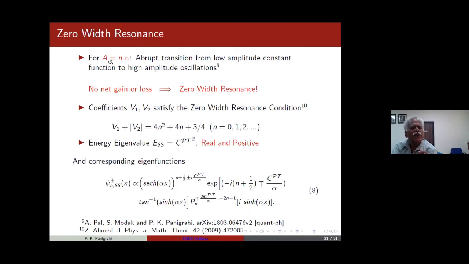Namely, this A by alpha is an integer. And as you know, for example, the Poschl-Teller potential has a connection with angular momentum L. To be more precise, if you take, for example, the P_L^m cosine theta equation, and you define cosine theta equal to tanh x, it was noticed by Gursey and many other people that this angular momentum equation, L squared P_L^m cosine theta equal to L into L plus 1, goes over to this eigenvalue problem where m square becomes the energy.